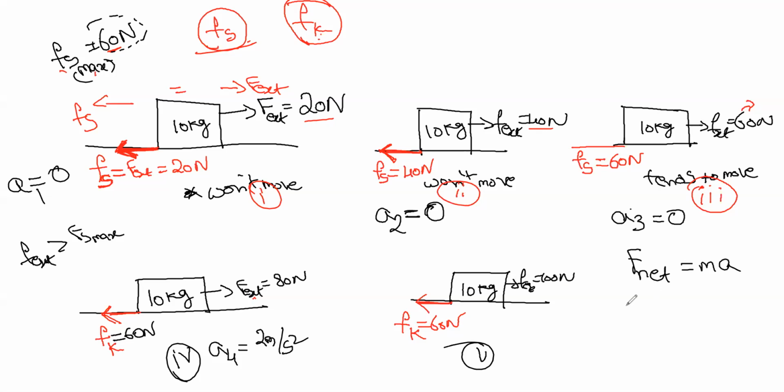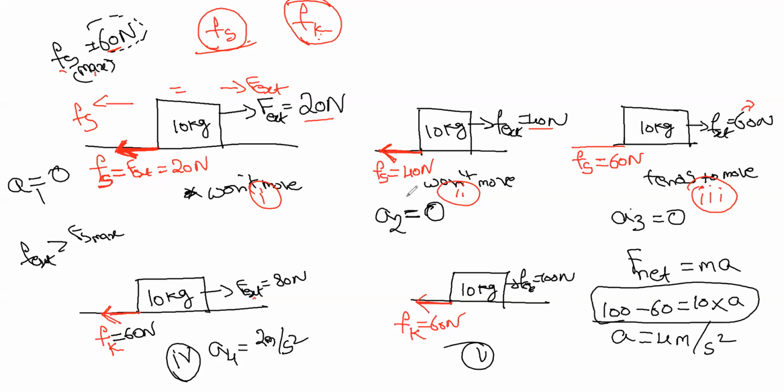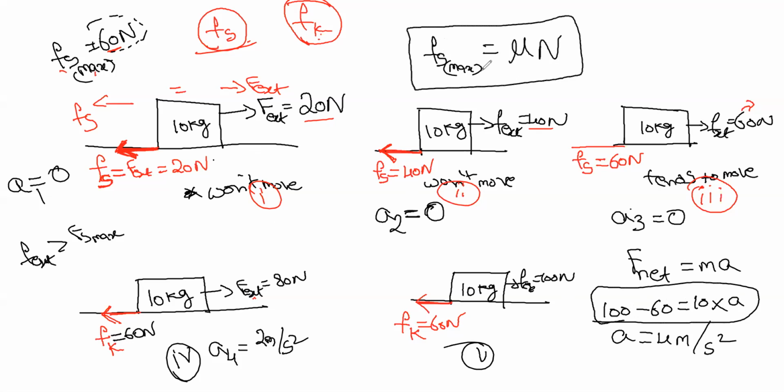So it's 100 minus 60, which is equal to mass of the body into acceleration. We got that a as 4 meters per second square. So this is the static friction and kinetic friction. And the formula for maximum static friction, as I told before, is mu N, because without remembering this formula, we can't calculate the friction force.